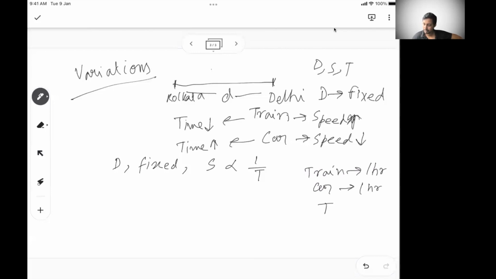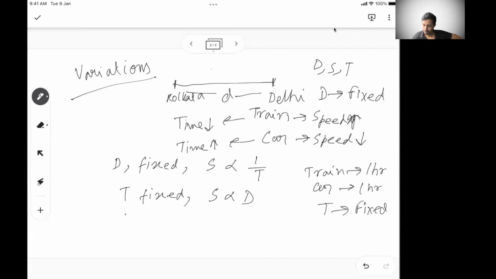So obviously my time is fixed now. If time is fixed, then speed will be proportional to the distance, because the train will cover more distance because the train has a higher speed, right? Similarly, if the speed increases, the distance will increase. If you are moving at 50 kilometer per hour, in 1 hour you will cover 50 kilometers. If you are moving at 100 kilometer per hour, in 1 hour you will cover 100 kilometers. So your distance will increase if your speed is increasing.